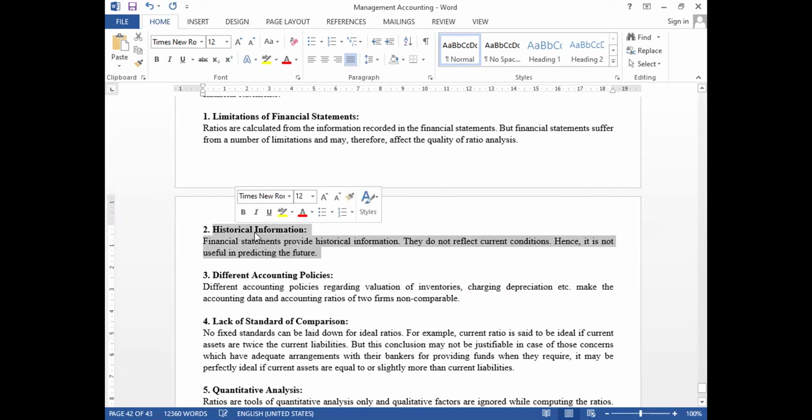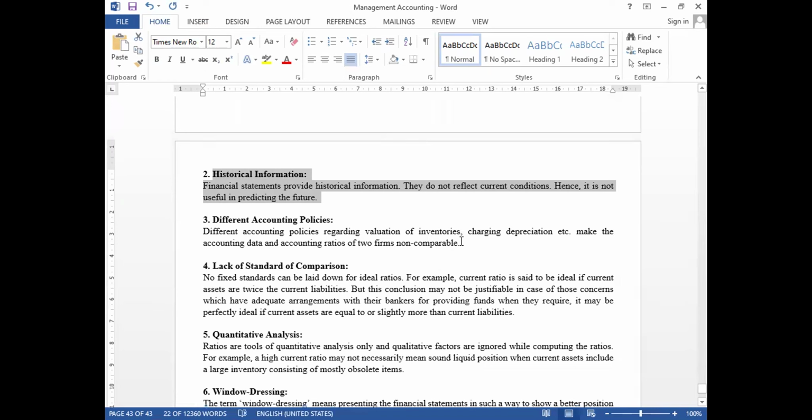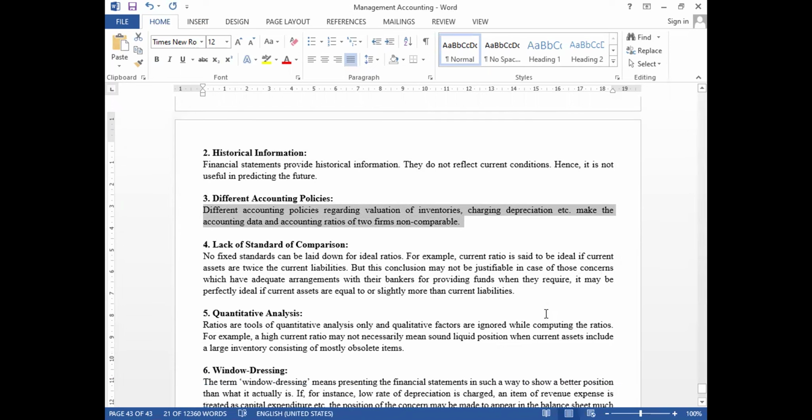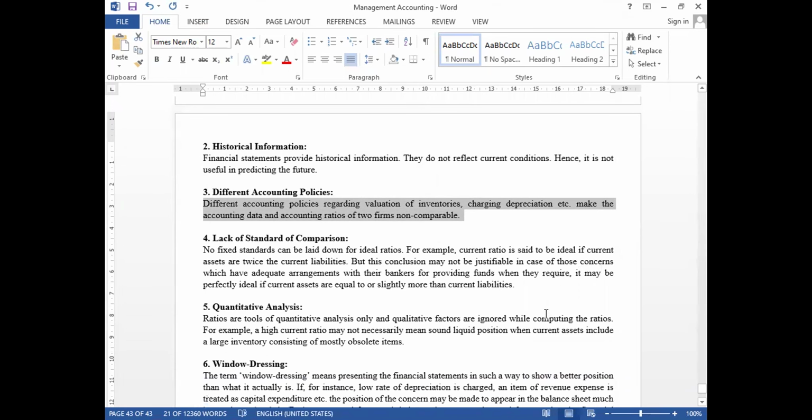And as I told you, different accounting policies are followed by different companies, so we cannot judge the performance of companies based on ratio analysis.